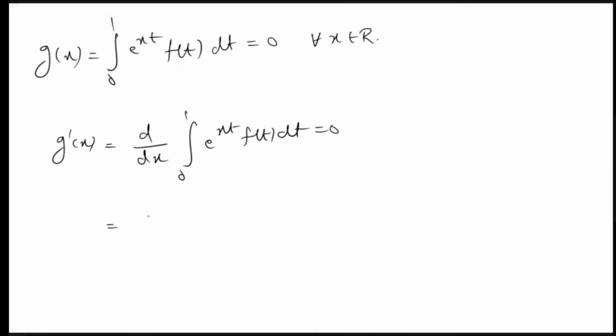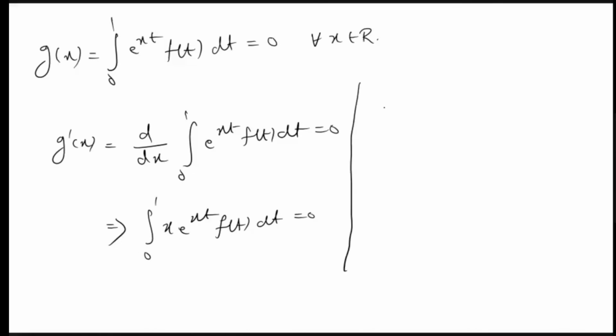It will be nothing but the integral. Why is this 0? This g is a 0 function, so g prime will always be 0. So what will happen if you take the derivative inside? Only the first term has an x component. So x e raised to xt f of t dt equals 0. So you will get this. Sorry, there is a small problem here. It is not x. It is t e raised to xt.